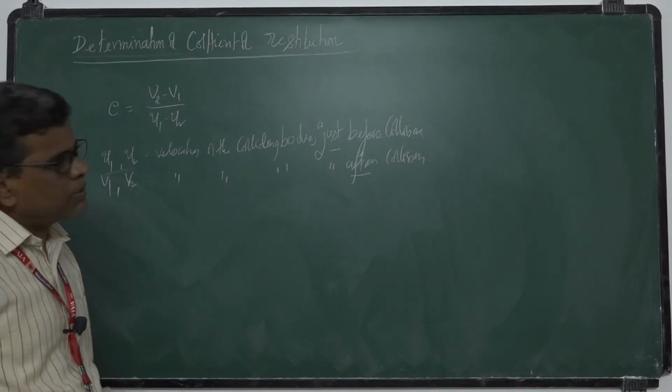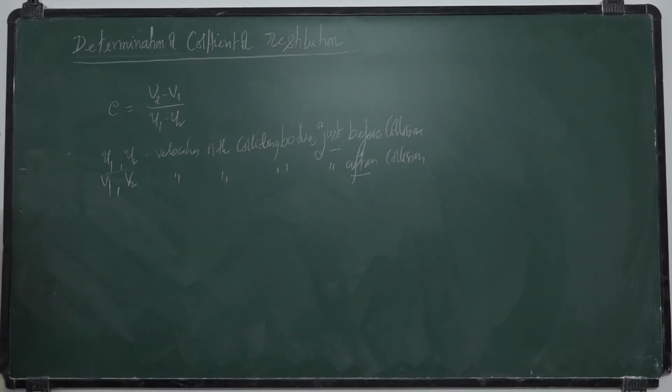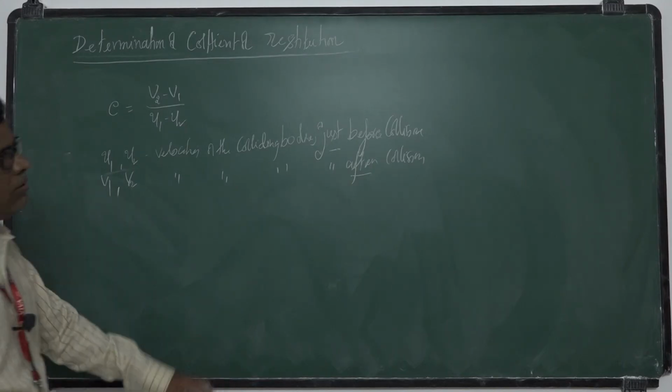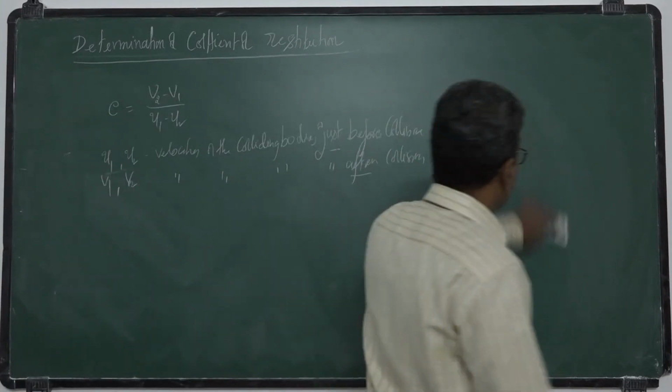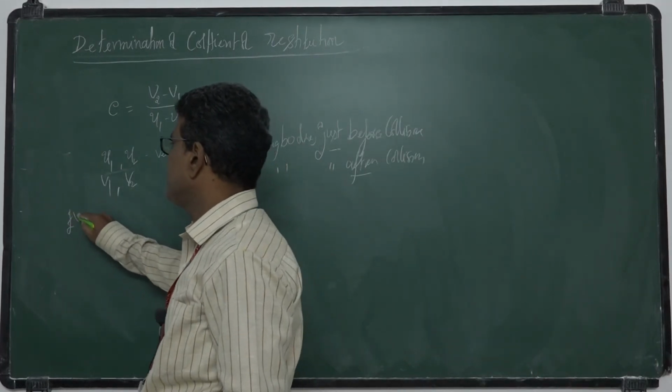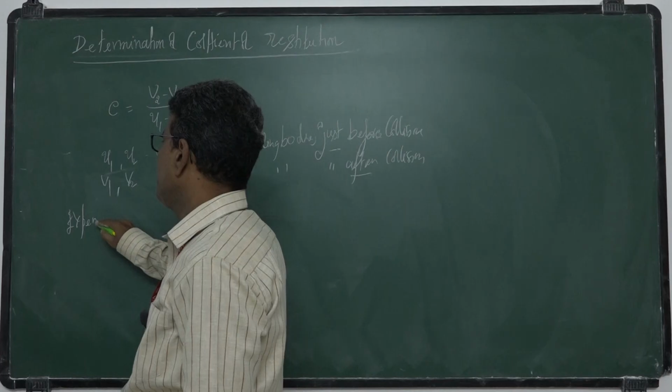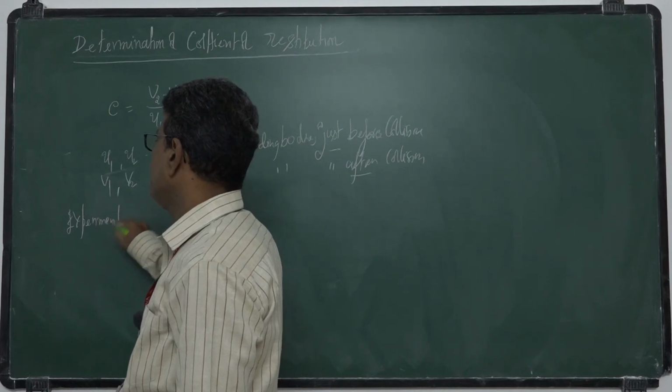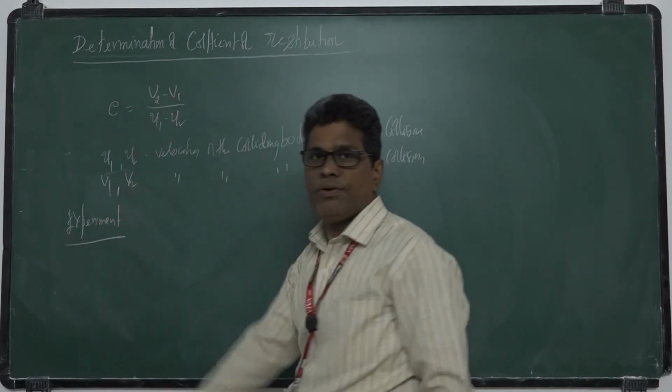For that, we can determine this practically by the values of height, by taking a simple experiment. So by using this experiment, we can determine this coefficient of restitution.